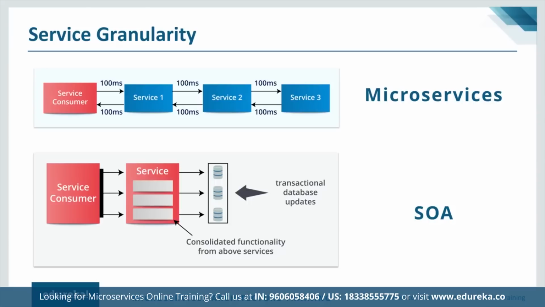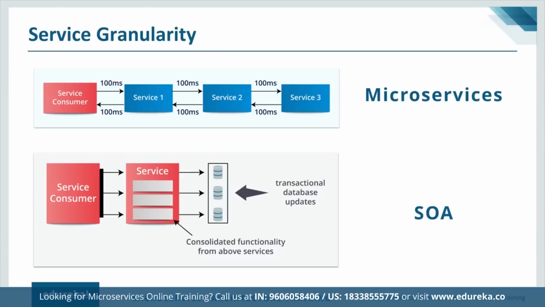And similarly, once the service request is made, the service response is also given to the one that's invoking the request. Now the catch here is that each and every service request and service response takes 100 milliseconds. Okay, so let's assume the API calls take this much time, and this is in the case of microservices. So in the microservice architecture, when each call takes 100 milliseconds, in total, for this service to get successfully returned, it would take 600 milliseconds. Now that's an awful lot of time for an API call to be made successfully and to be returned, right?